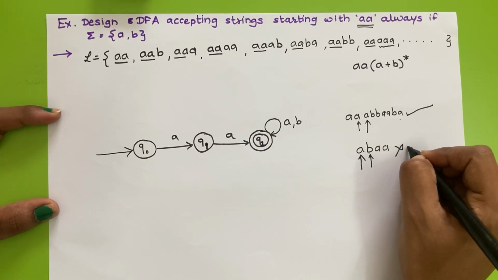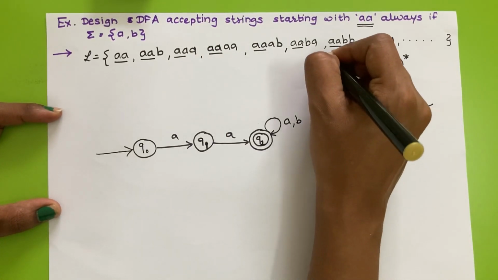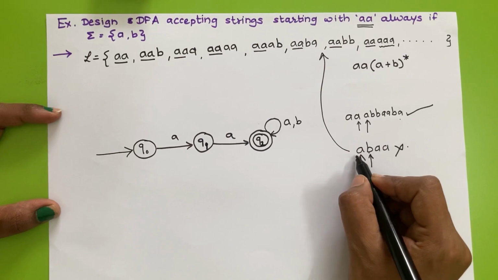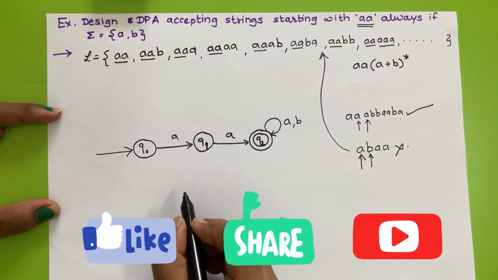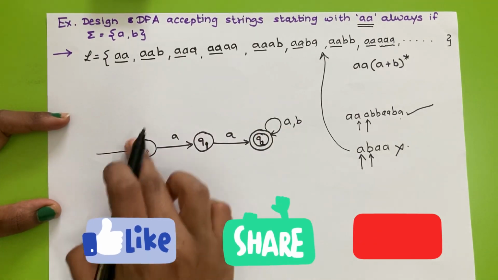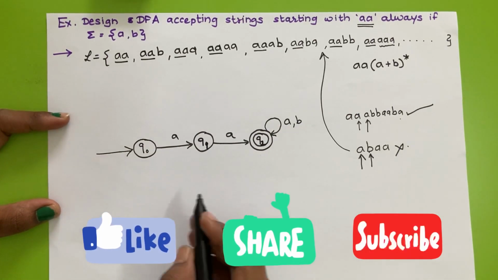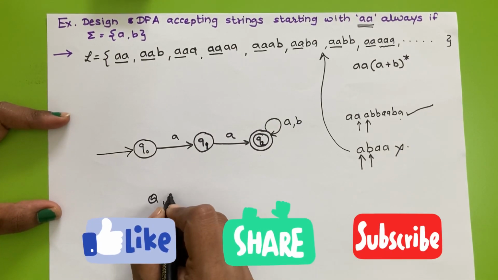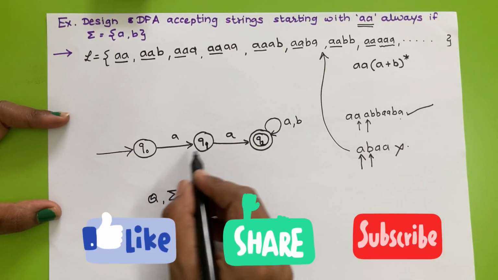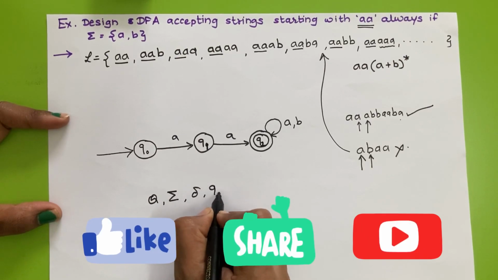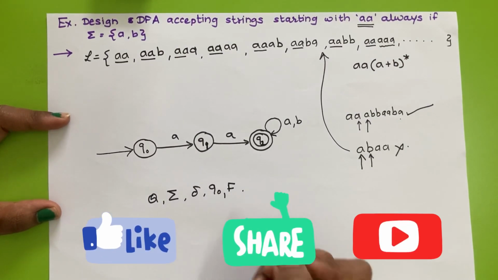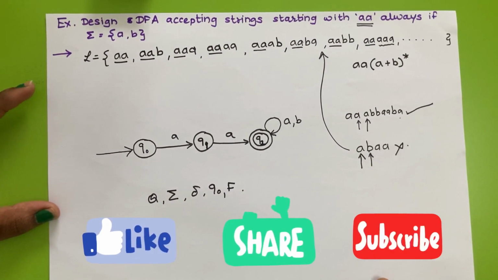Because this string does not belong to L, because this string does not start with double A. It means we can say that our designed or resultant finite automata is correct. Now you should write all the tuples of the resultant finite automata: Q, sigma, delta, Q0 and F. Hope you have understood this question.